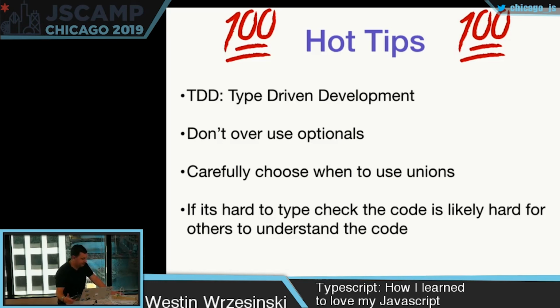And then my favorite piece of advice, and you can take it with a grain of salt as you get started using types: if it's hard to type check, you should stop and ask yourself, is this code hard to understand as well? Because often when it's hard to type check, it's indicative that the code might actually just be kind of confusing code, and you might be able to tighten it up a little bit and make it more understandable for people reading it. So that's all I have to say about TypeScript.